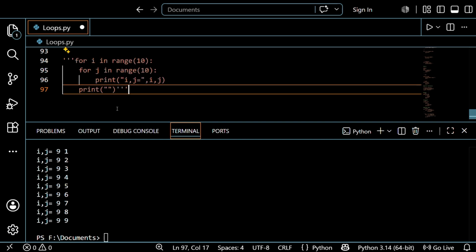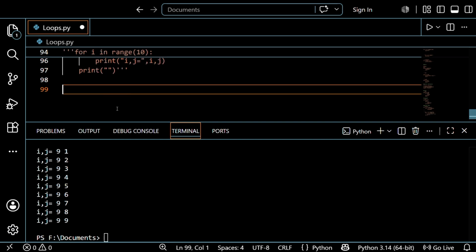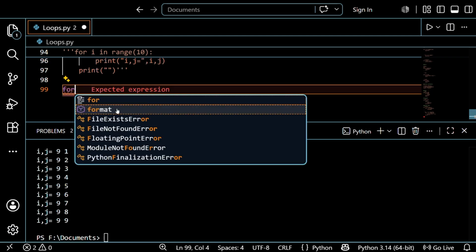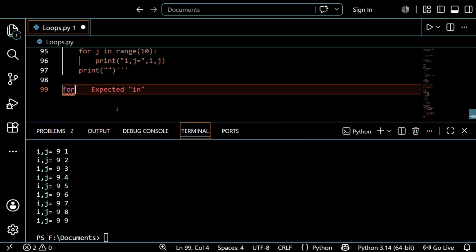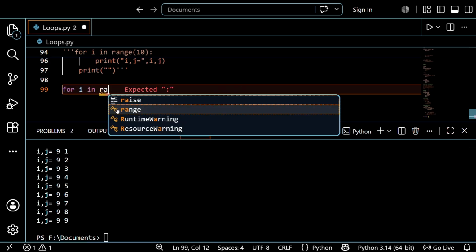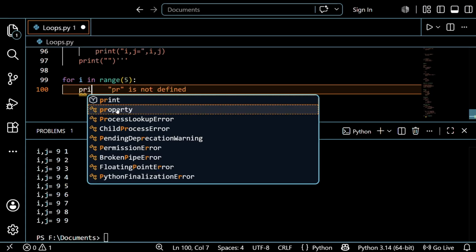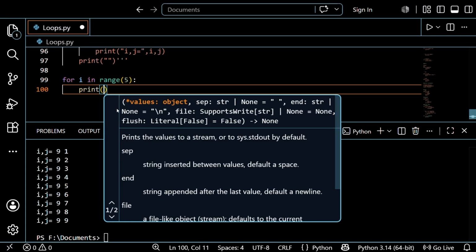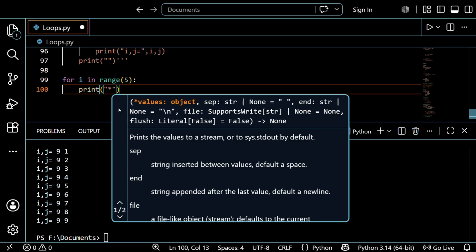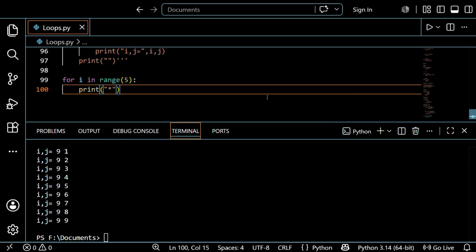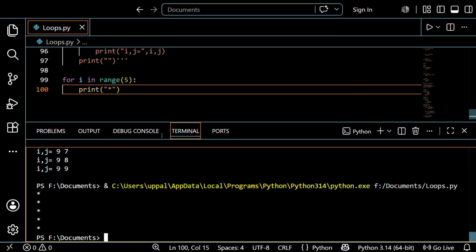First we want to add this. After that, first I'm using a simple for loop for the design. For i in range, let's take 5, guys. After that, print star. Let's save this and just run this one. See, it just printed horizontally, right?